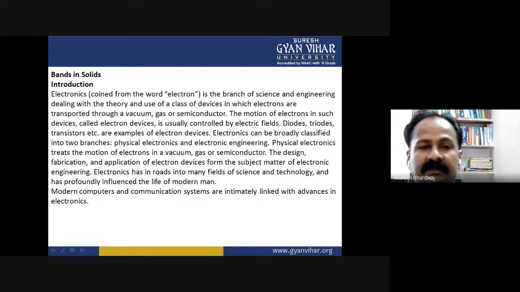Electronics can be broadly classified into two branches: physical electronics and electronic engineering. Physical electronics treats the motion of electrons in vacuum, gas, or semiconductor. The design, fabrication, and application of electron devices form the subject matter of electronic engineering. Electronics has inroads into many fields of science and technology and has profoundly influenced the life of modern man. Modern computers and communication systems are intimately linked with advances in electronics.